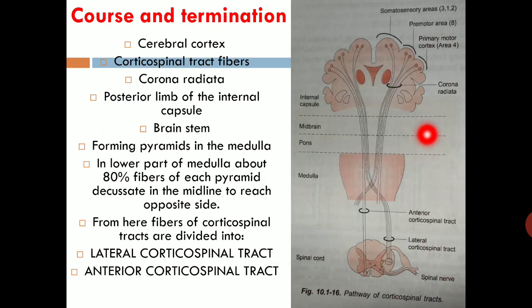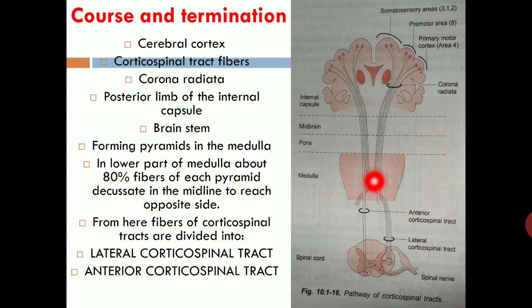Now after origin of these fibers from the somatosensory area, premotor area, and primary motor cortex, the fibers descend downwards as the corona radiata, pass through the posterior limb of the internal capsule, and enter into the brainstem, forming pyramids in the medulla.